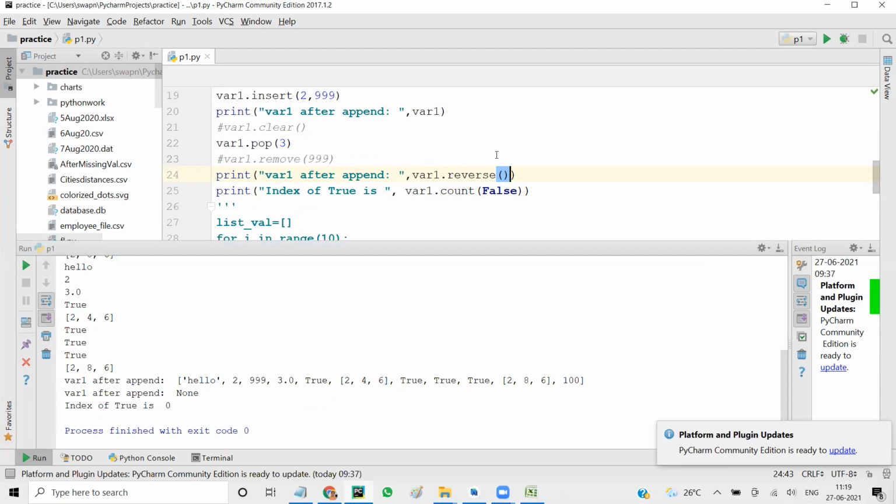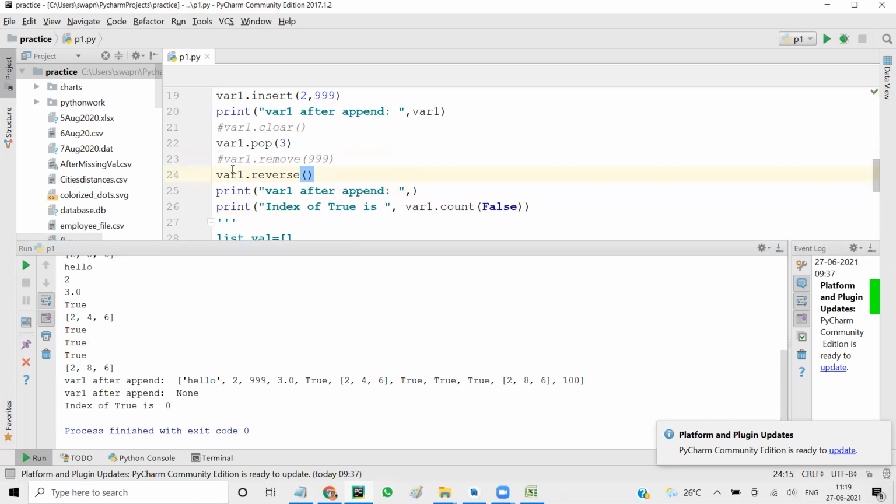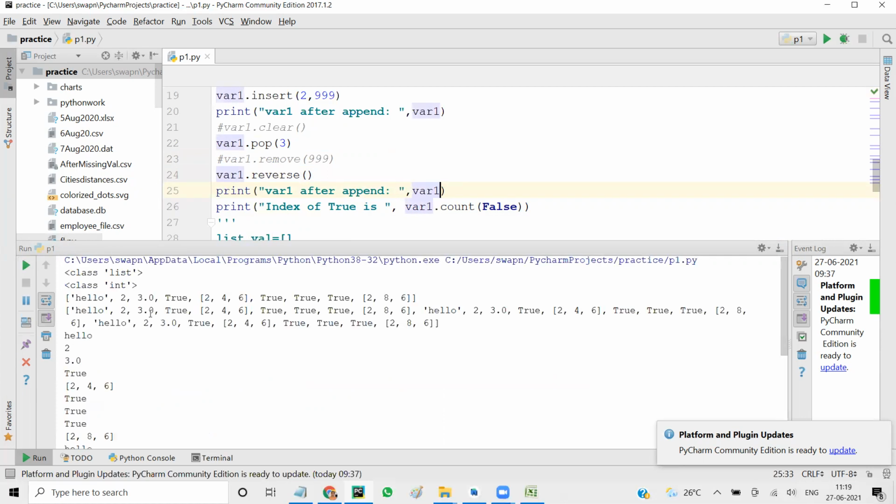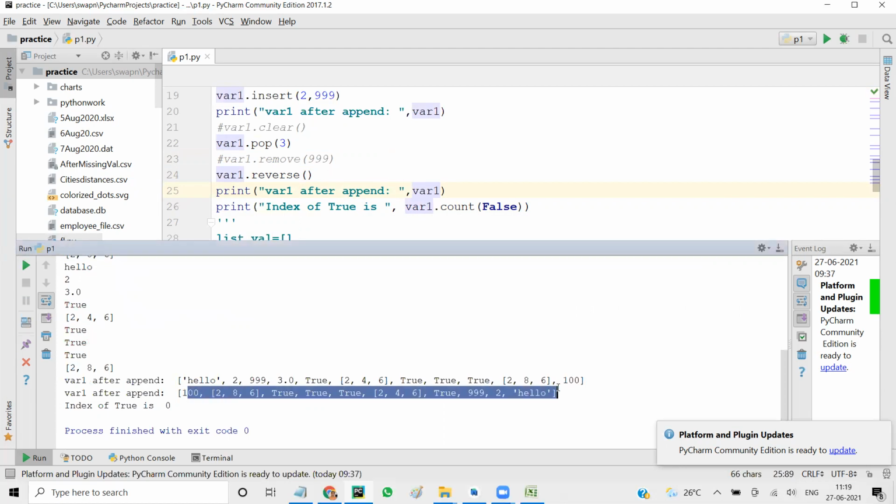So if you want to see the output, you cut it, put it here, and now you print var1. It doesn't return anything, it just changes the value of var1. So now you see, you get the output. var1 is reversed, right? When we try to print directly, it's giving None, because we are trying to handle the return value, and we'll talk about it when we go to functions.